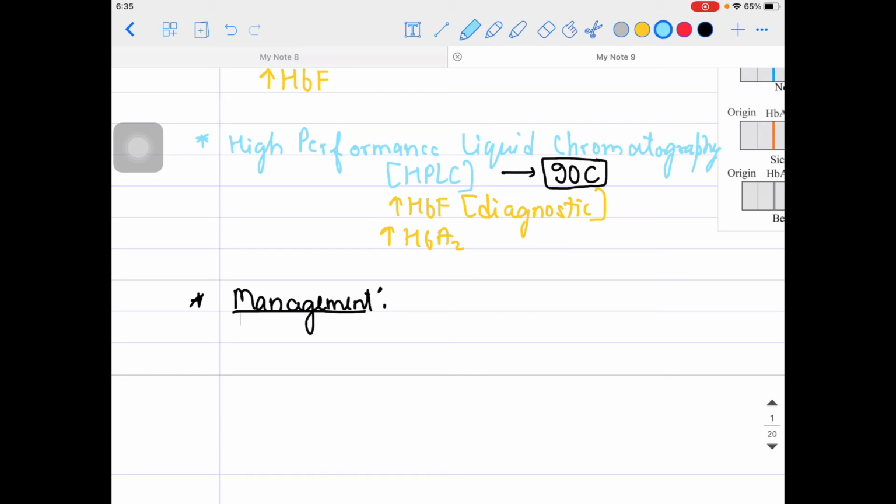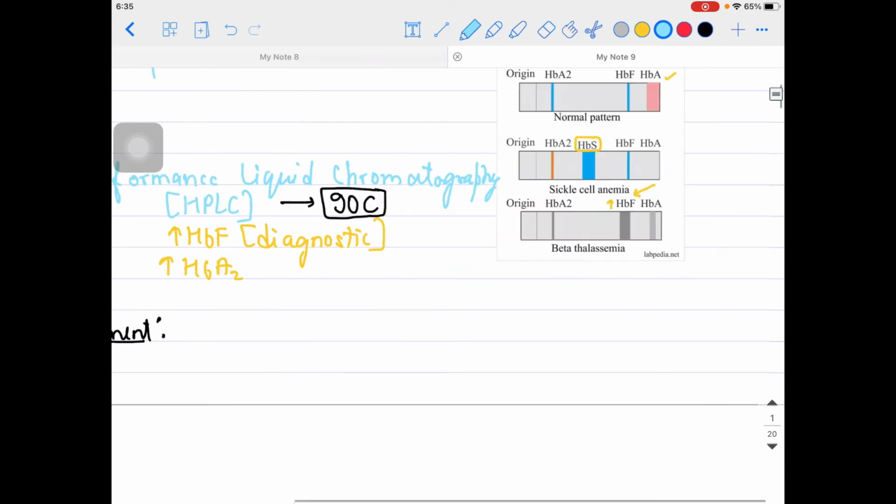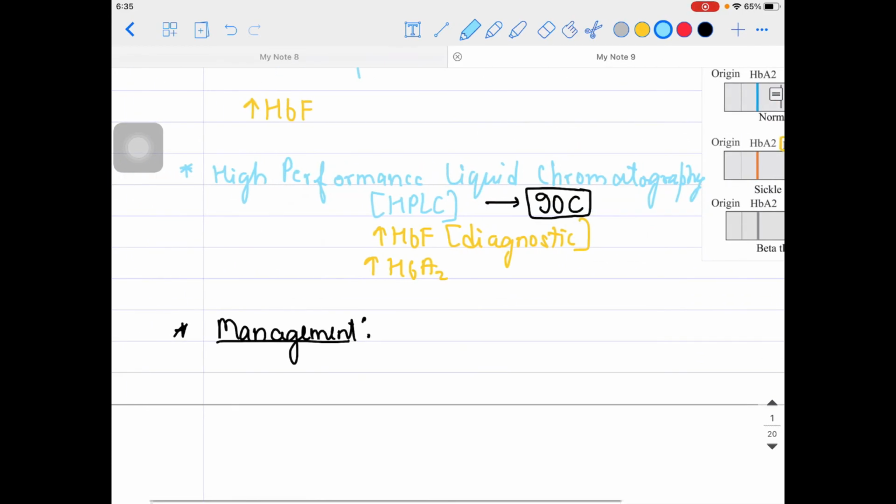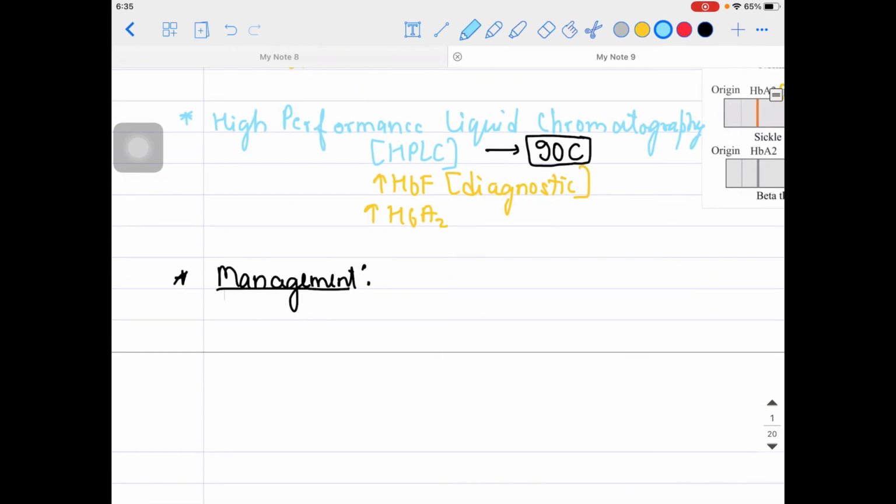Blood transfusions can be needed, repeated blood transfusion, because HbF is increased, not HbA. HbA is decreasing, so we need to elevate the level of HbA. In order to do that, we need to do repeated blood transfusions, guys. That's why these kinds of patients might have a history of blood transfusion in the past.